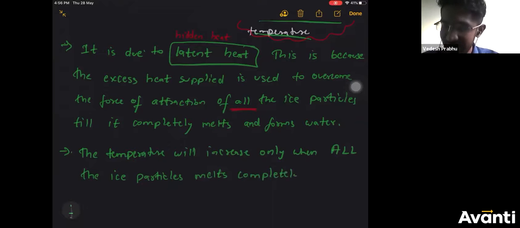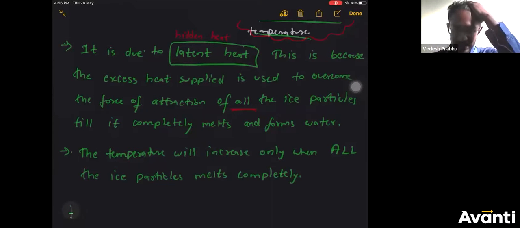Till then the temperature will not increase. So that is the concept, because whatever extra heat you have provided, that extra heat is taken to help other ice particles to melt, the other ice particles to melt.